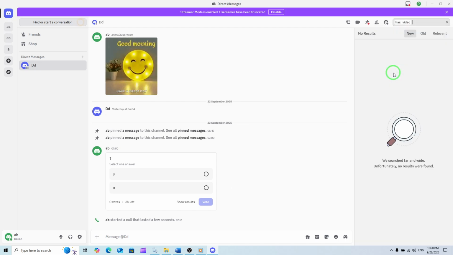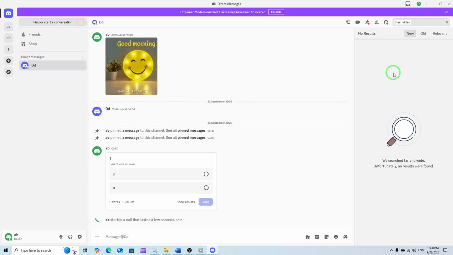As soon as you hit enter, you'll see the entire chat filtered to show only video files that were uploaded or shared within that channel. This makes it incredibly easy to browse through and find the specific video you're looking for without wasting time scrolling through text messages, links, or images. From here, you can click on any of the videos to watch them directly. You can also save the video, download it, or simply keep it in mind for quick access later.